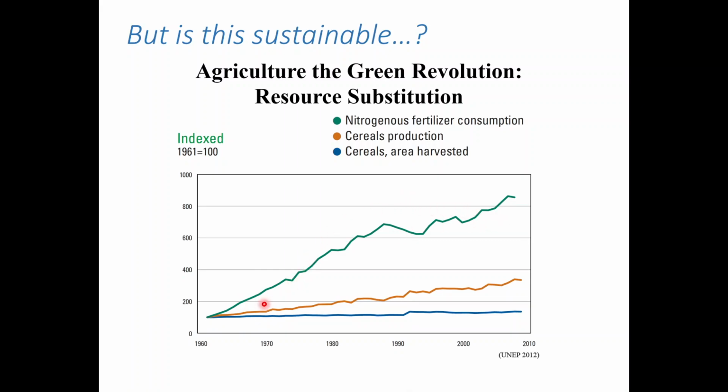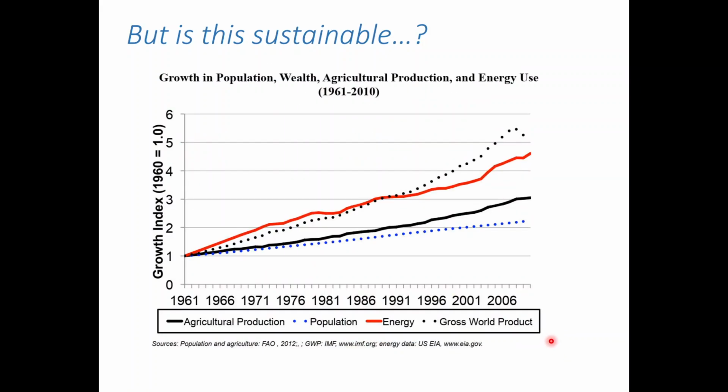So here's increasing fertilizer, and you notice the graph here. This is the cereal production. So the area harvested hasn't increased, production increased, but the rate of fertilizer has increased much more than the yield. Now, not just fertilizer, energy. So again, look at agriculture production.